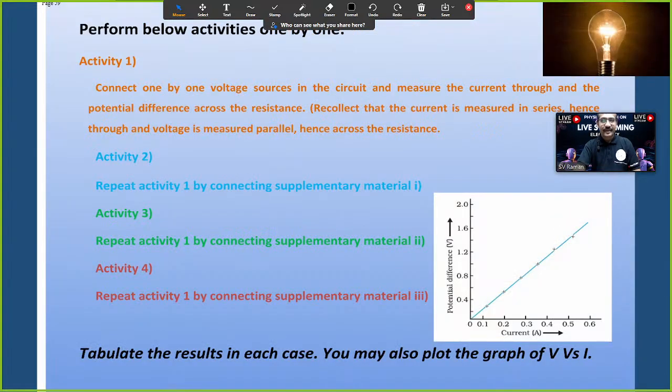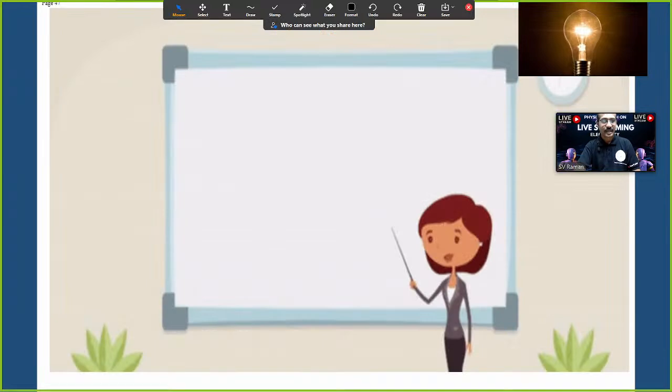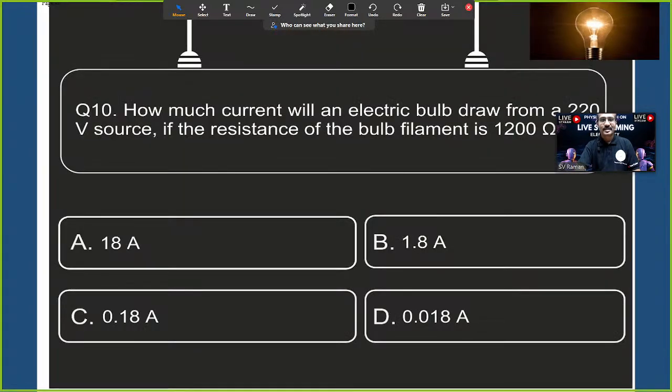Now the same thing I have explained over here graphically through V and I. Now there is a question for you. How much current will an electric bulb draw from a 220 volt source if the resistance of the bulb filament is 1200 ohms?